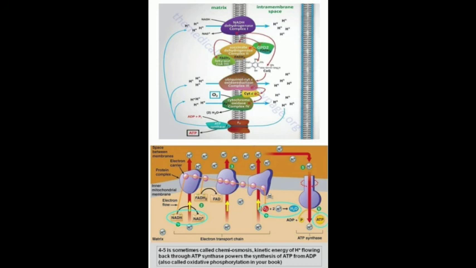And FMN extends from the M side of the inner mitochondrial membrane to its C side. So this is complex 1. Just see in the figure, at the start it is written complex 1, that is NADH reductase complex, and after that complex 2, that is succinate Q reductase complex.